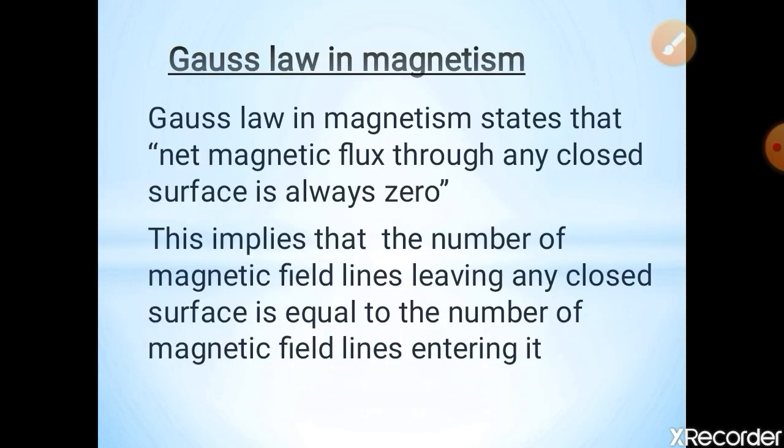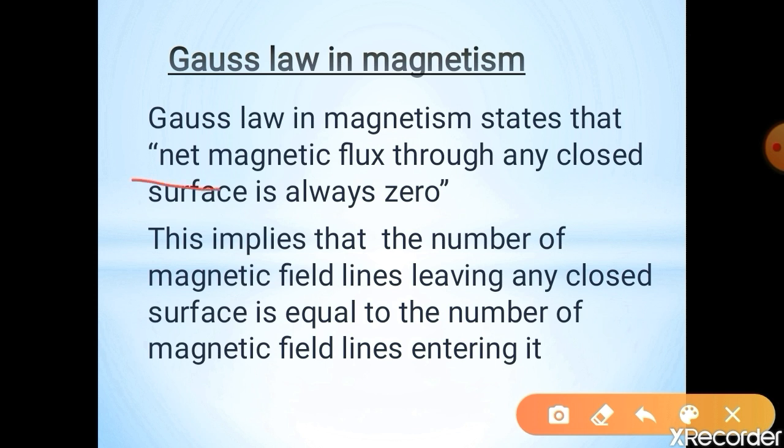So next, see Gauss law in magnetism. Now already in the first chapter we studied the Gauss law in electrostatics. So same as it is, the Gauss law in magnetism. Gauss law in magnetism states that the net magnetic flux through any closed surface is always zero.